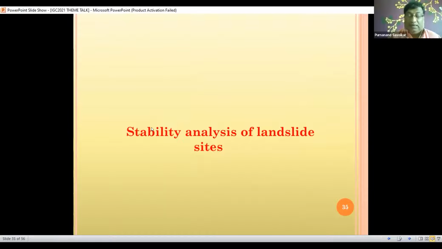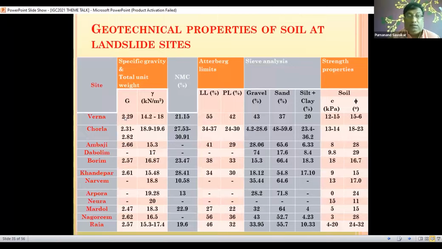Then in a few places we have studied the soil. The G values are on the lower side, sometimes as high as 2.82, whereas the lowest is 0.29 and so on. The liquid limit is quite high here in Goa, 27 to 55, and the plastic limit is also quite high. The gravel and sand content is more in Goa compared to other places. C values are lower and phi values are intermediate, not very high, close to 30, around 32, and even starting from 15 degrees. So these are the soil properties where the failure occurs.